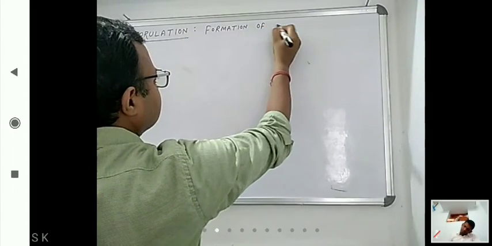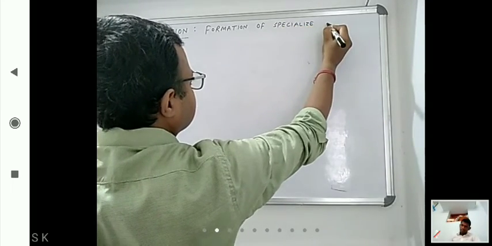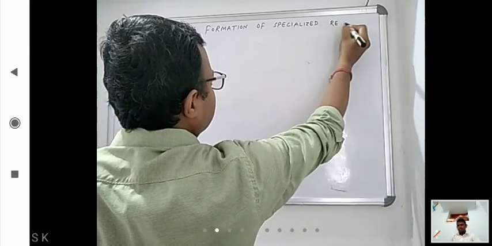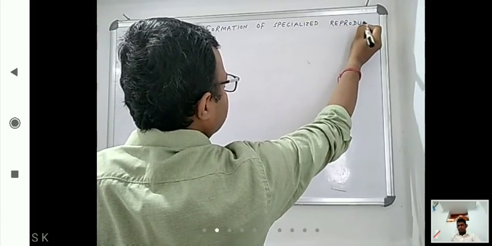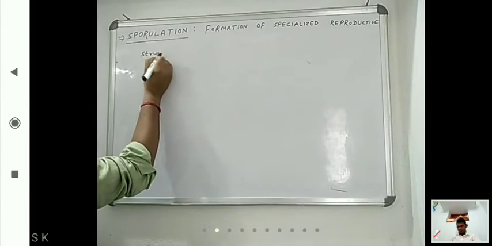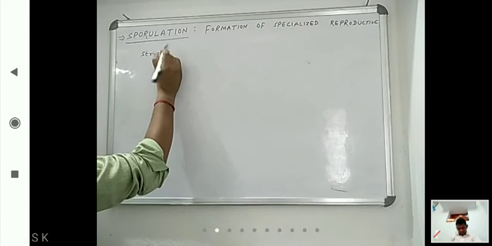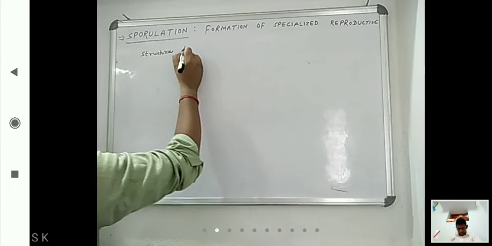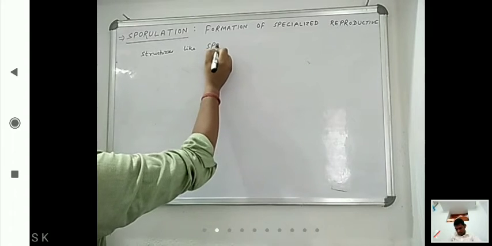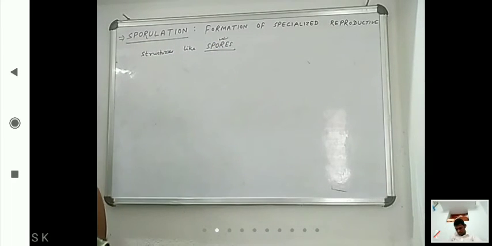Formation of specialized reproductive structures, structures like spores. Since here spores came, that's why this process is known as sporulation. Now it also has some types.